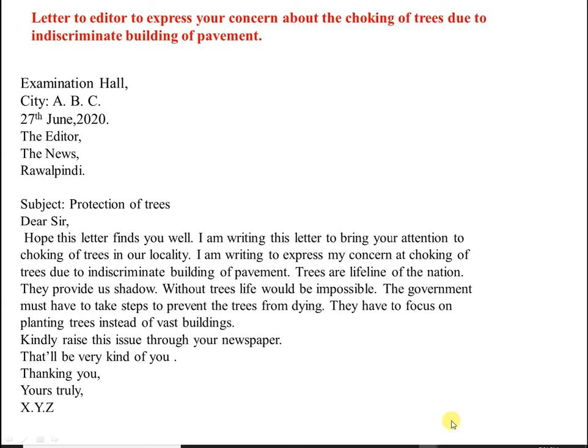It is your address, and then you will write the address of the editor. You will write the editor, comma, the news, comma, Rawalpindi, full stop. And then you will write the subject. And the subject of this letter is protection of trees.